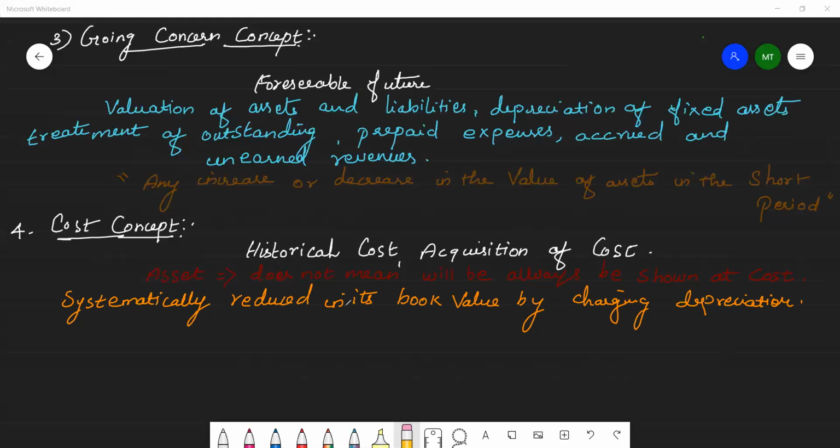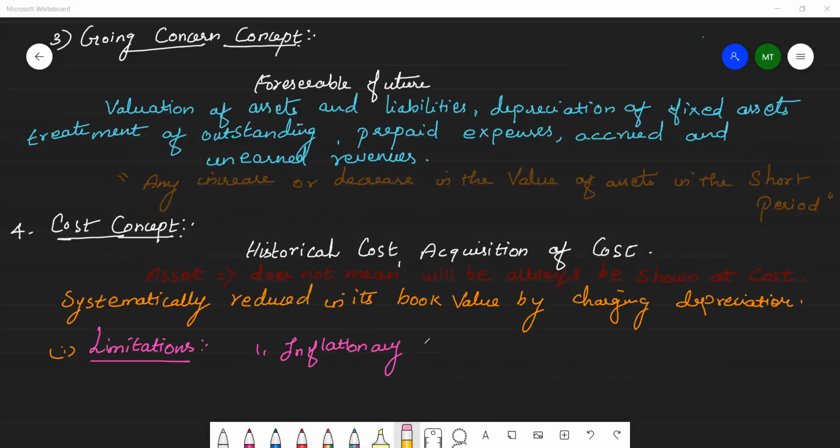So there are 3 limitations. First limitation is the inflationary situation.